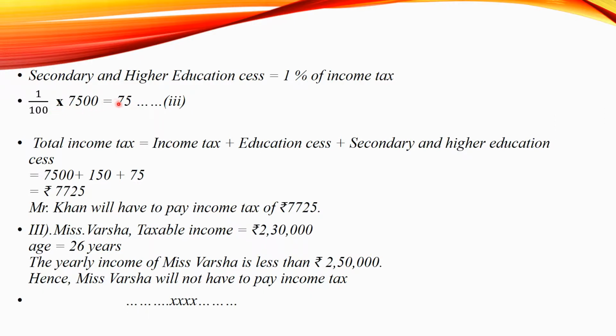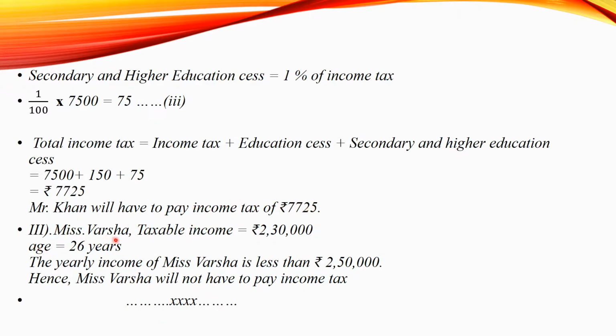So that is equal to 75 rupees. Equation number 3. Now total income tax is equal to income tax plus education cess plus secondary and higher education cess. So that is equal to 7,500 plus 150 plus 75, which will total up as rupees 7,725. Mr. Khan will have to pay rupees 7,725 as income tax.